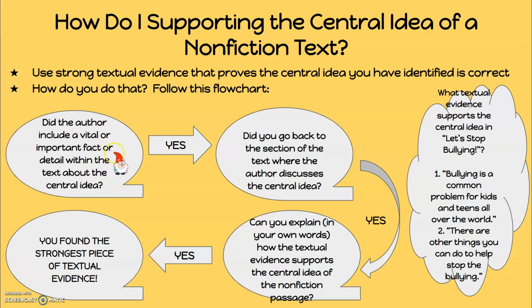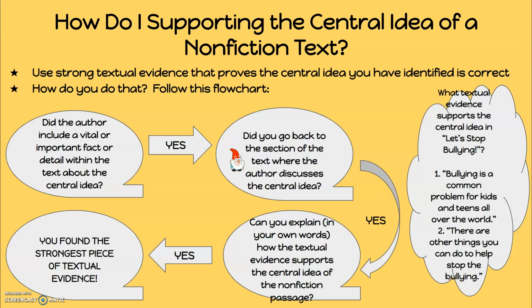So we're going to start here. Did the author include a vital or important fact or detail within the text about the central idea? Well, yes, I think that the author did in the first two subheadings. Okay, so yes. So my next bubble, did you go back to the section where the author discusses the central idea?